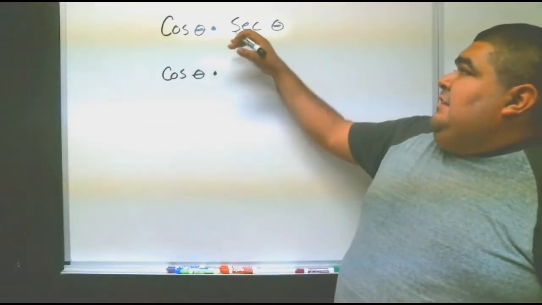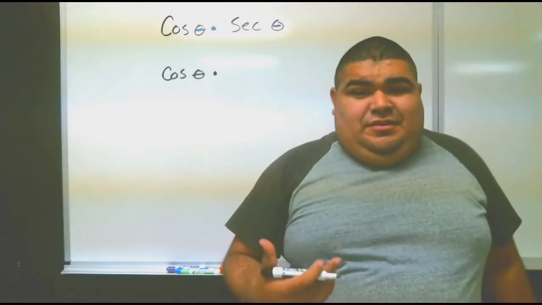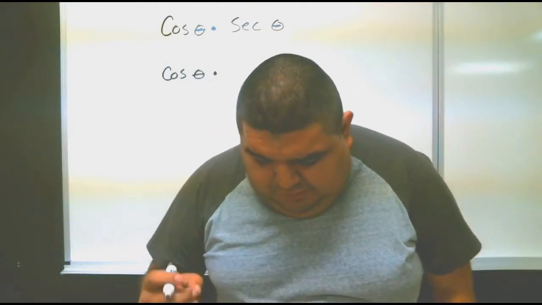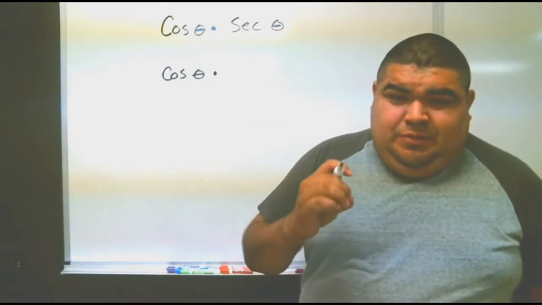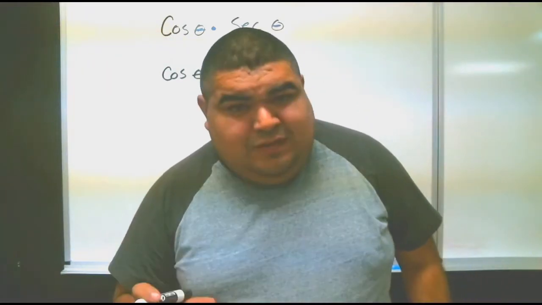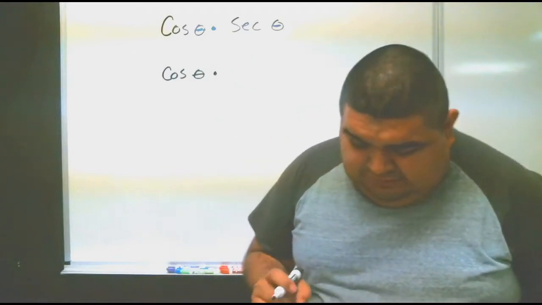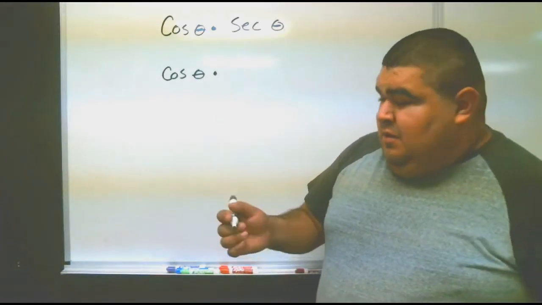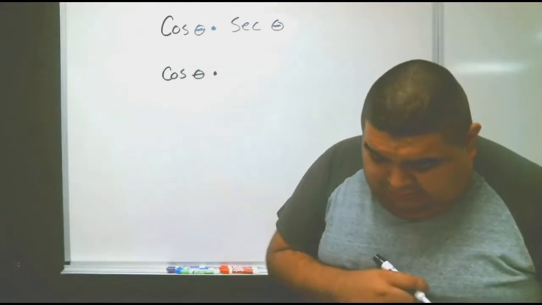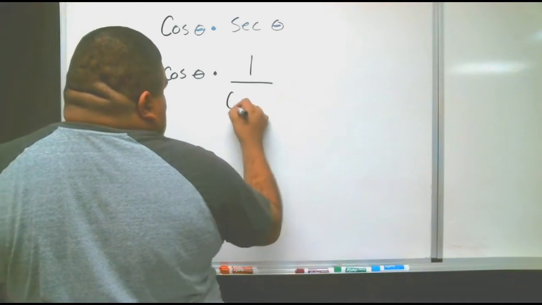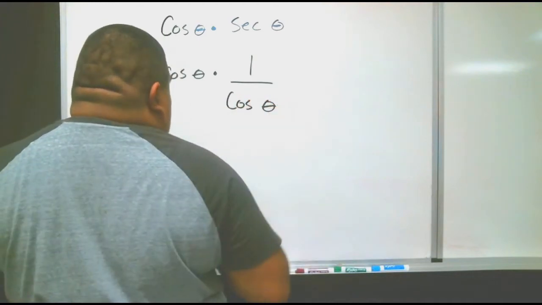The secant can be converted on that chart. If you look at reciprocal identities, the middle one, there's cosecant, secant, and cotangent. The one in the middle, secant, says 1 over cosine theta. So another way of saying secant is 1 over cosine theta.